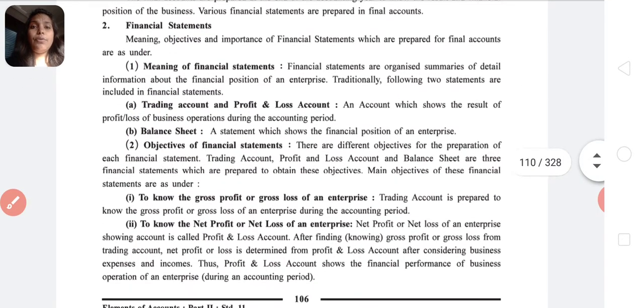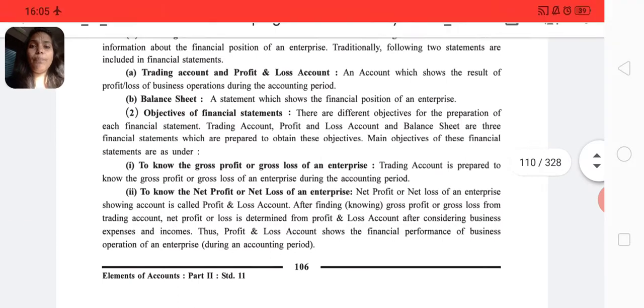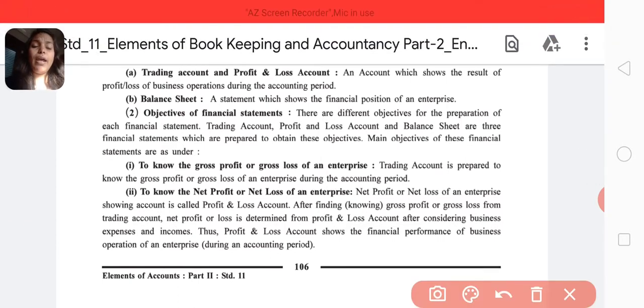From this, we come to know that the main objective of financial statements is to know the gross profit or gross loss of an enterprise, or to know the net profit or net loss of an enterprise. The account showing net profit or net loss of an enterprise is called profit and loss account.